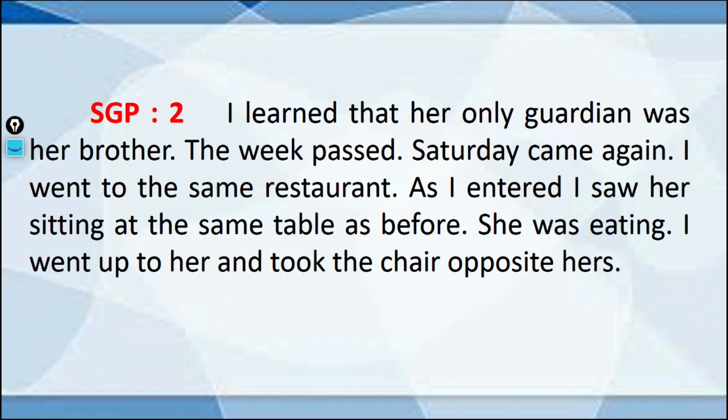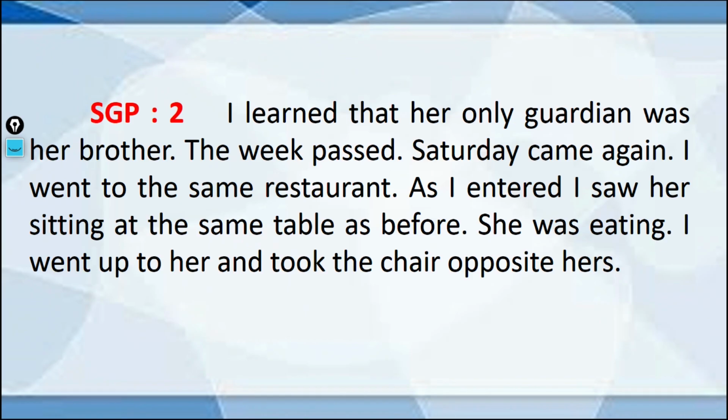So, you just see, I learned that her only guardian was her brother. So, the girl had only one brother, and the week passed, Saturday came again, and I went to the same restaurant. As I entered, I saw her sitting at the same table as before. She was eating. I went up to her and took the chair opposite to her.